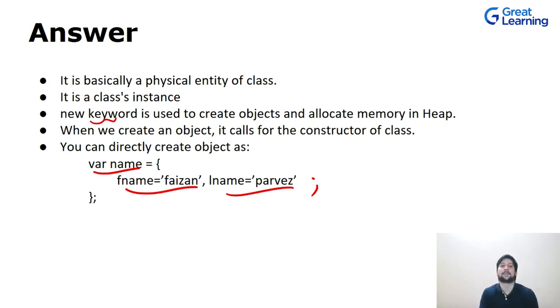We have been using this way to create our objects. When we use the new keyword, it calls the constructor of the class, and in the coming slides we will see more and more how to create objects with the help of the new keyword.